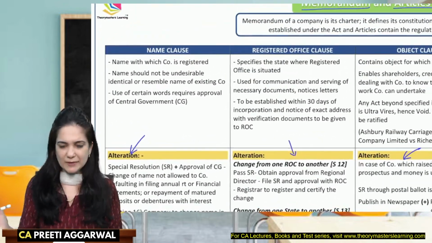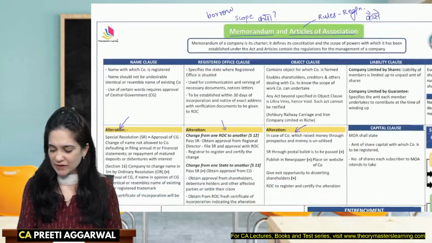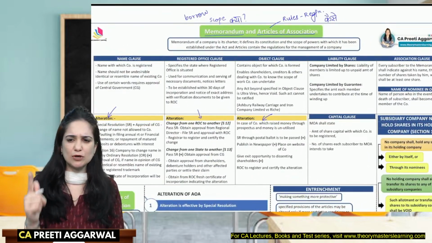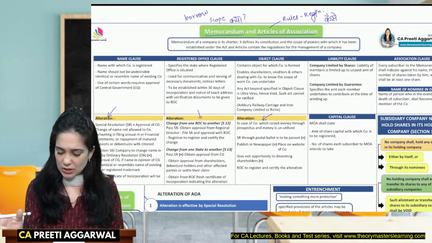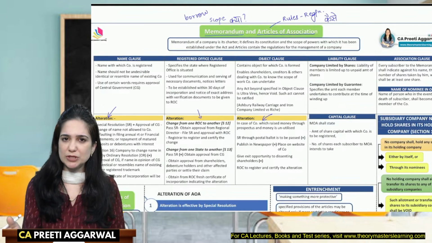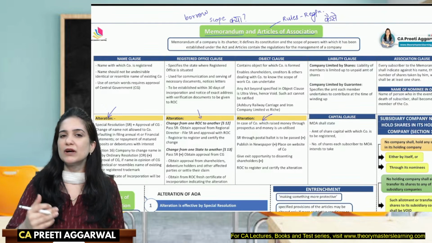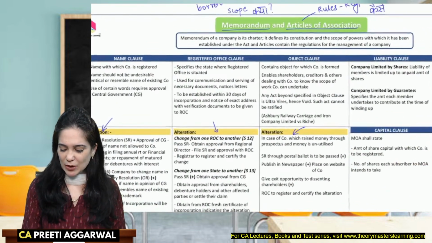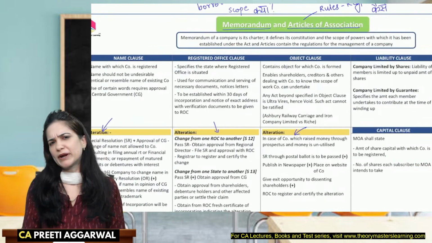Yes, the memorandum of a company contains various clauses. So I have mentioned it over here. We have the name clause, the registered office clause, the object clause, liability clause, association clause, and in case of OPC, the name of nominee will be mentioned in the memorandum. So these are the various clauses which are mentioned in the memorandum of every company.